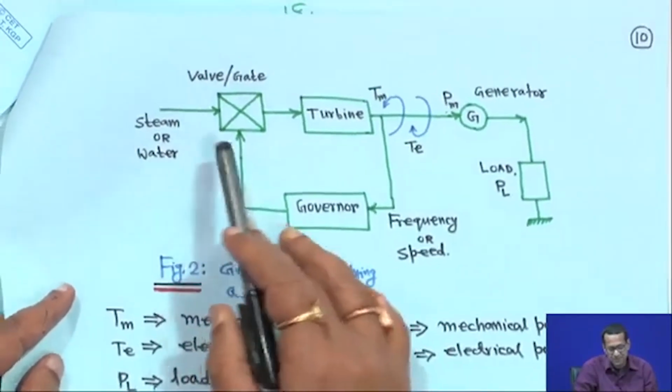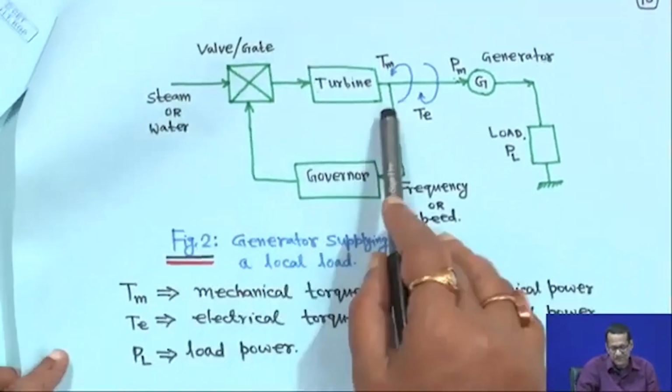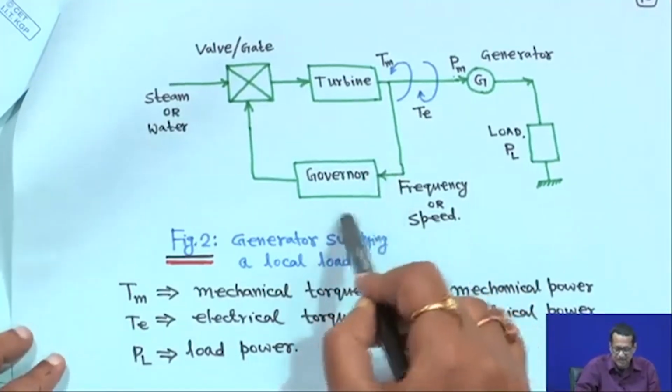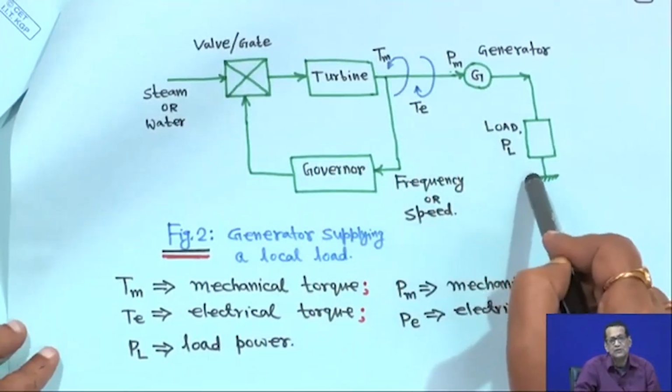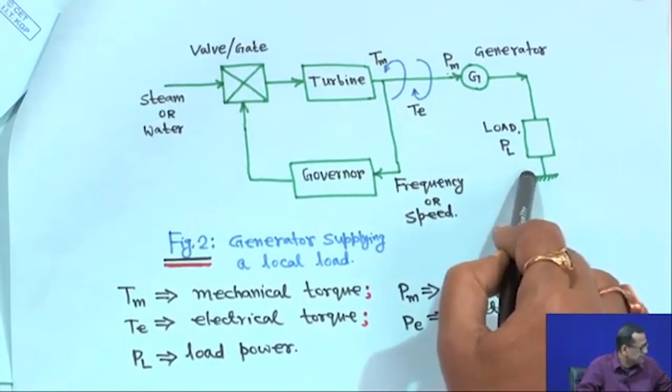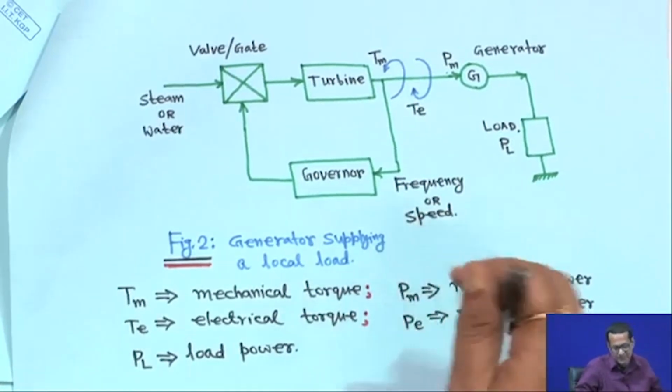Steam is for thermal and water for hydropower plants. This is a simple schematic diagram with the governor, turbine, generator, and load, supplying an isolated load. We will come to that later.